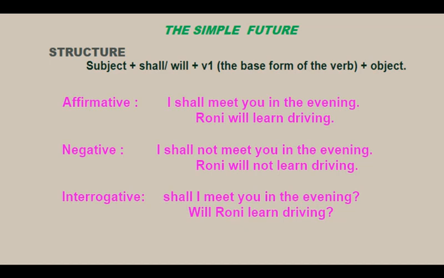Question mark. For making interrogative sentences, what you have to do? You have to interchange the auxiliary verb place and the subject place. That's it. And at the end, you have to put the question mark. Look at another example: Roni will learn driving. Roni will not learn driving. Will Roni learn driving? Question mark.